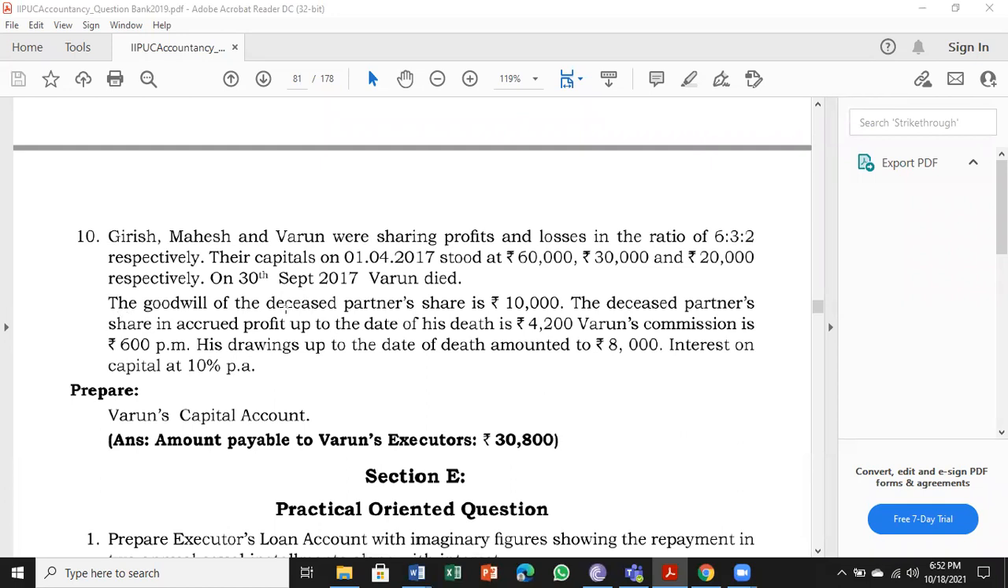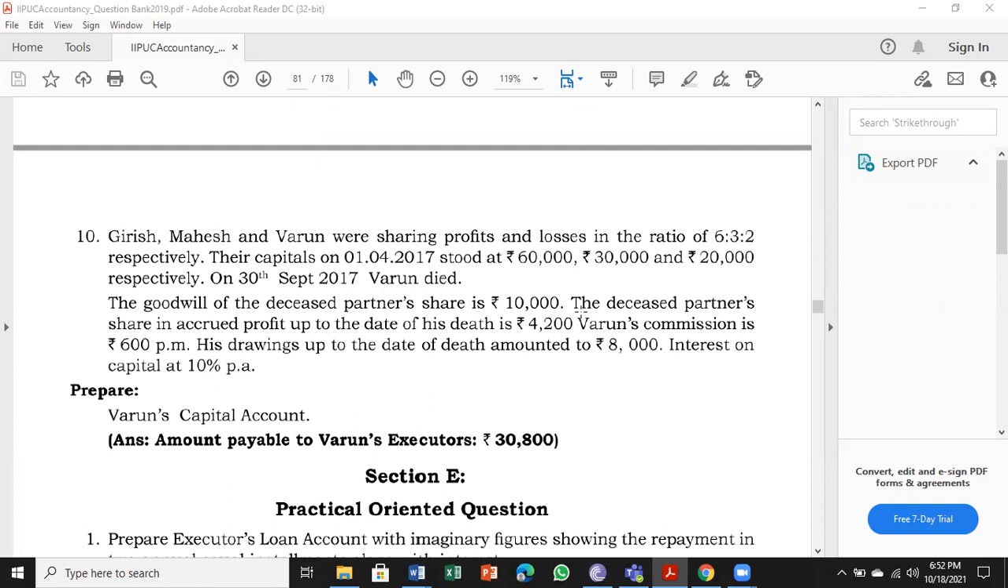The goodwill of the deceased partner's share is 10,000. The deceased partner is Varun, so Varun's share of goodwill is 10,000. Straight away they have given it, no need to calculate further. This 10,000 belongs to Varun, and that has to be given by, or shared by, Girish and Mahesh.